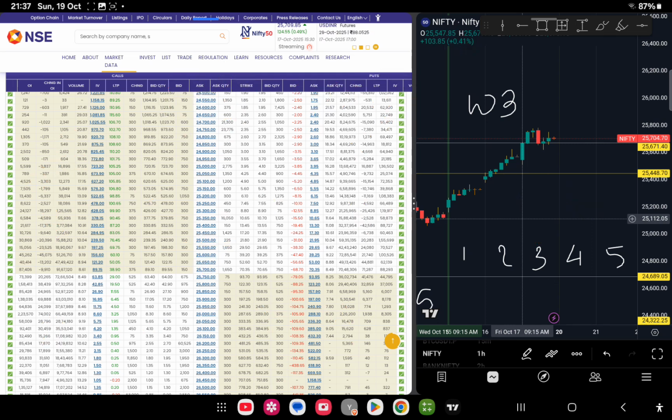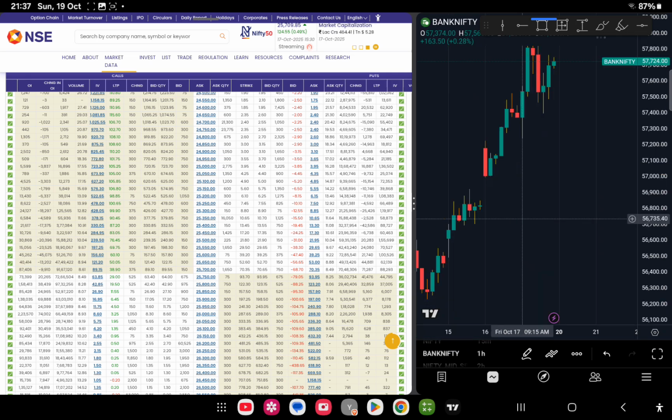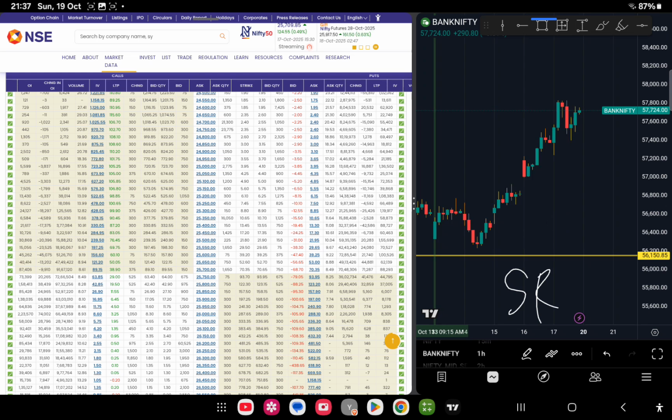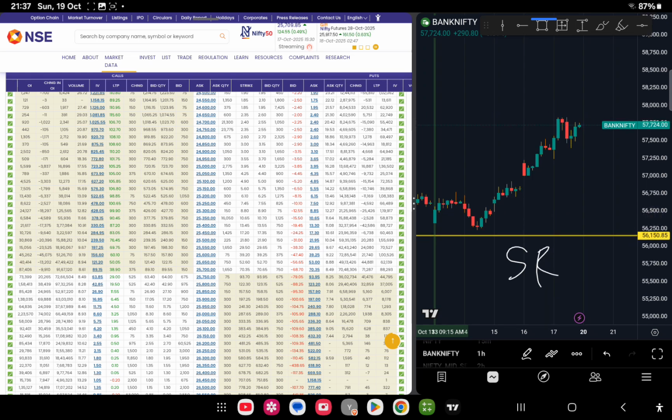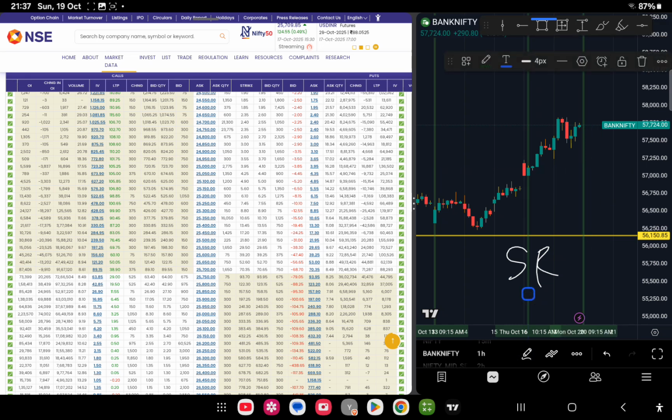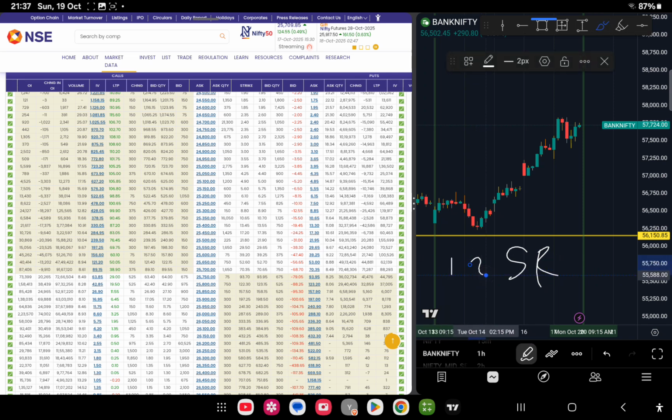Now let's move on to Bank Nifty, same 1 hour time frame. Bank Nifty also has the same pattern, with a slight difference. Let's draw a line here and make that line our week. This is a complete week: 1, 2, 3rd day, 4th day and 5th day. We are concentrating on Friday, so here is the Friday data.